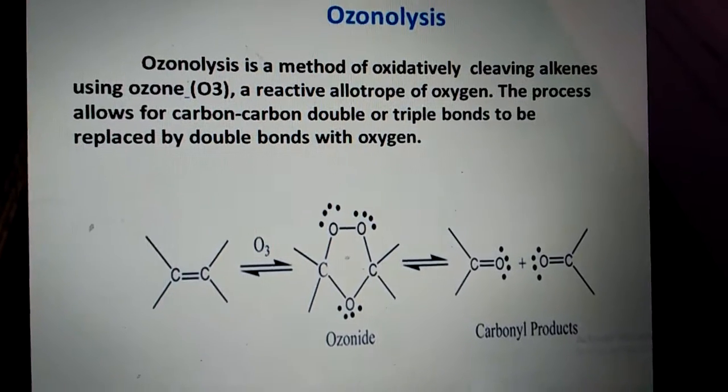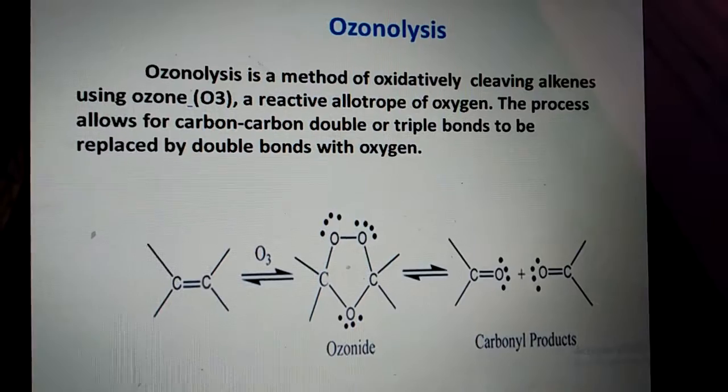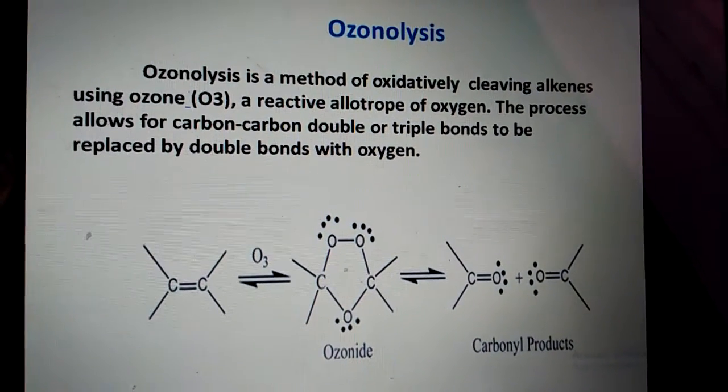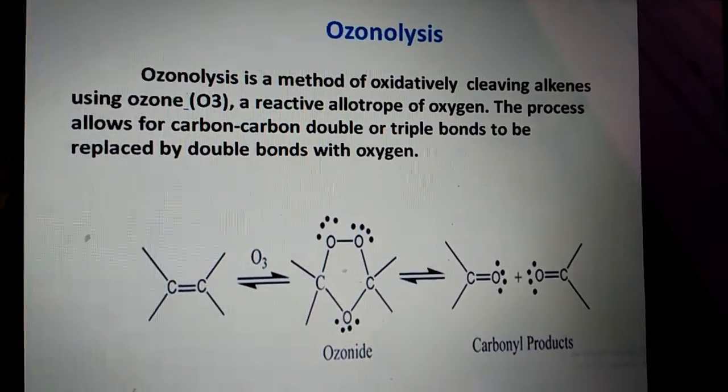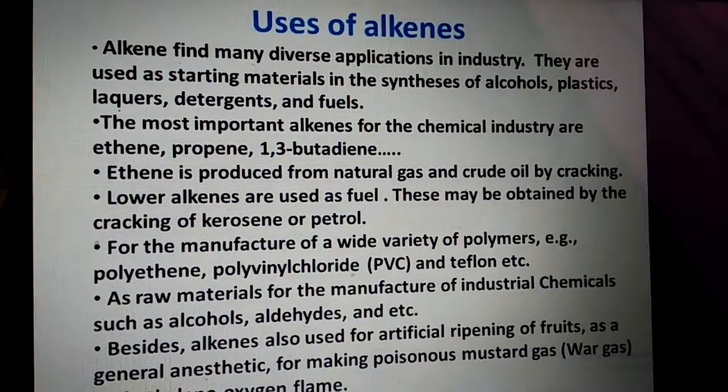Ozonolysis is nothing but treating an alkene with O3 to give two carbonyl products. It is oxidative cleavage. Across the double bond we get two oxygens, giving the corresponding carbonyl compounds.